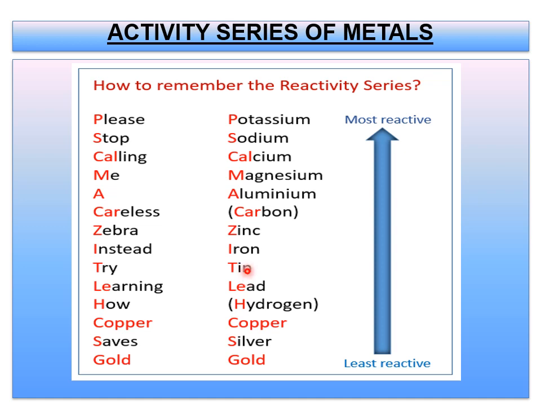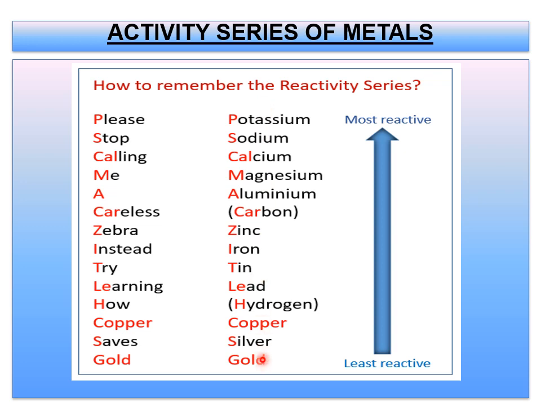Tin. Tin is more reactive than lead. Lead is more reactive than hydrogen. Hydrogen is more reactive than copper. Copper is more reactive than silver. Silver is more reactive than gold. You can take side or you can go with another combination, like if you take sodium is more reactive than copper. Okay. Zinc is more reactive than tin here. Okay. Aluminium is more reactive than iron. Calcium is more reactive than hydrogen, like that. It can be any combination. You have to remember that sentence. A metal which is placed higher in the activity series is more reactive than those placed below it. You have to remember. If you remember these all in order, no problem.